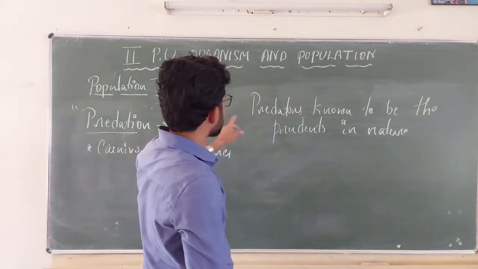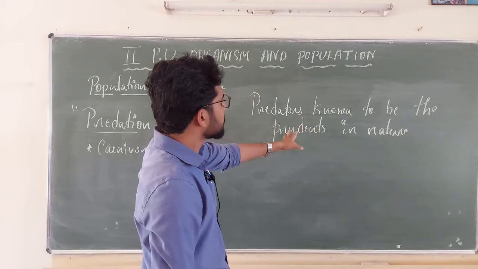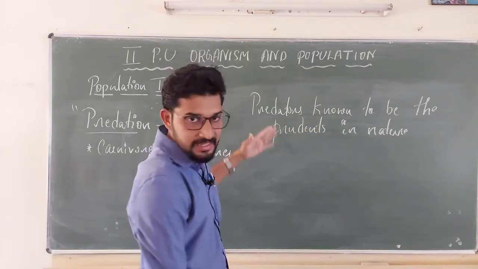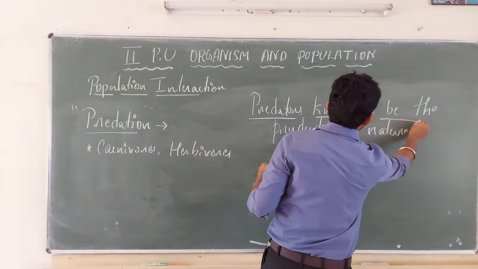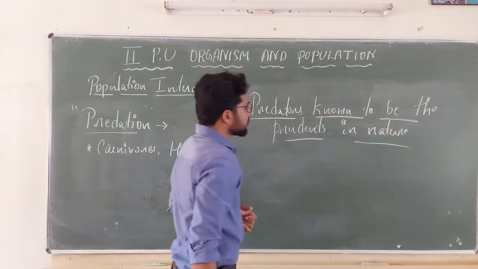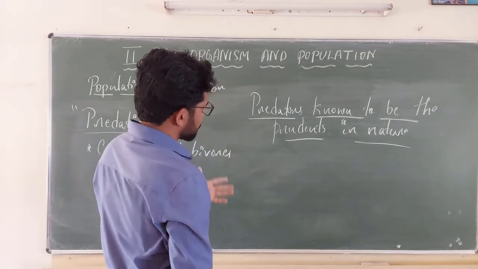In our biological system, predators are known to be prudent in nature. Why is the predator known to be prudent? I will explain. This is very important. Fine.